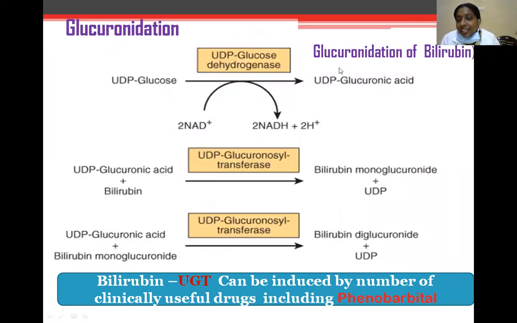Glucuronidation. First, glucuronidation of bilirubin, mainly seen in the uronic acid pathway. UDP glucose, in the presence of UDP glucose dehydrogenase, forms UDP glucuronic acid. UDP glucuronic acid plus bilirubin, in the presence of UDP glucuronyl transferase, forms bilirubin monoglucuronide plus UDP. UDP glucuronic acid plus bilirubin monoglucuronide, in the presence of UDP glucuronyl transferase, forms bilirubin diglucuronide plus UDP. Here, bilirubin UDP glucuronyl transferase can be induced by a number of clinically useful drugs, like phenobarbital.